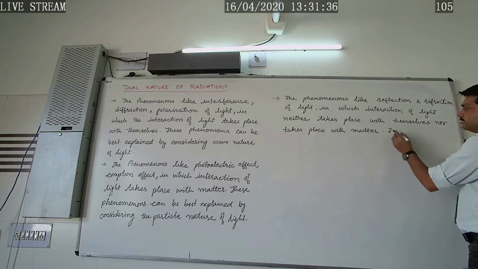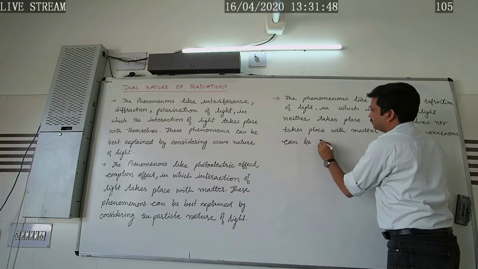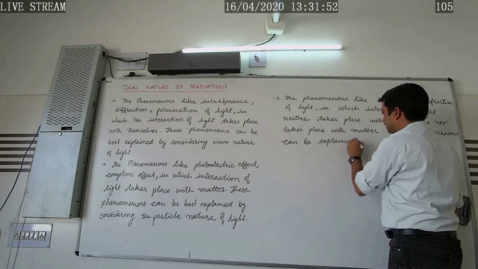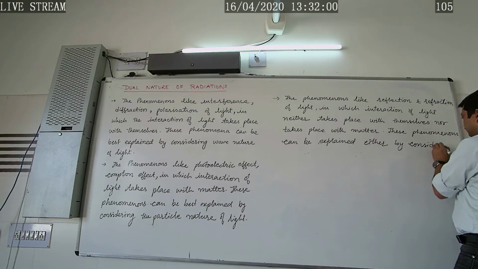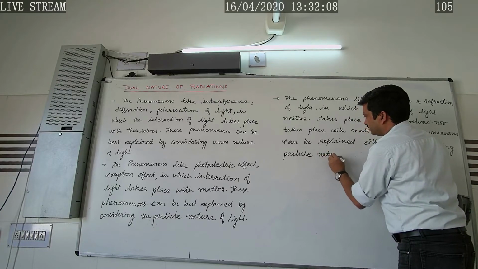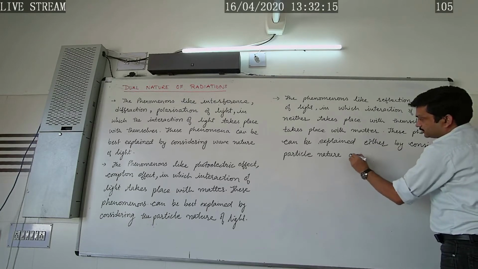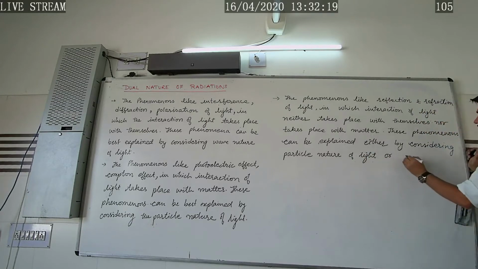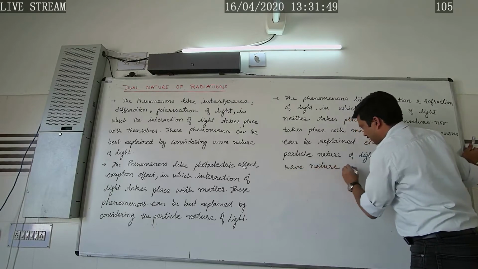can be explained either by considering the particle nature of light or by considering the wave nature of light.